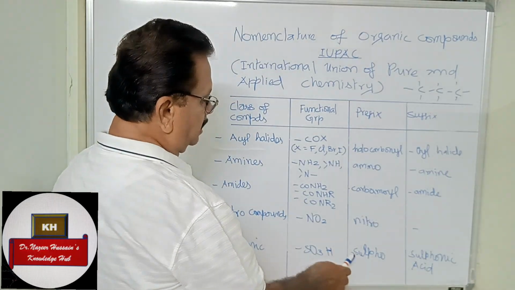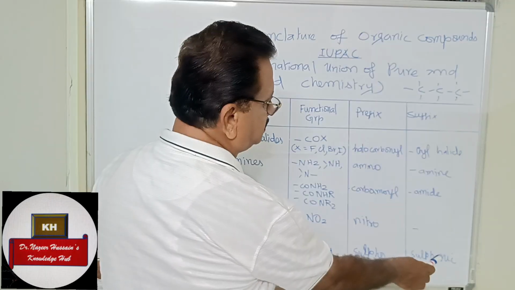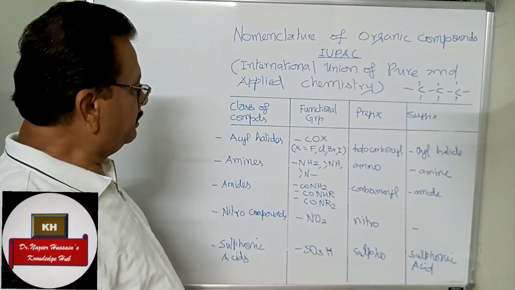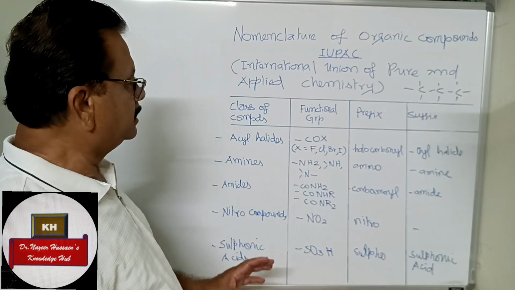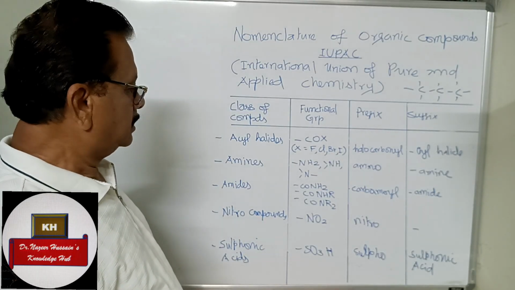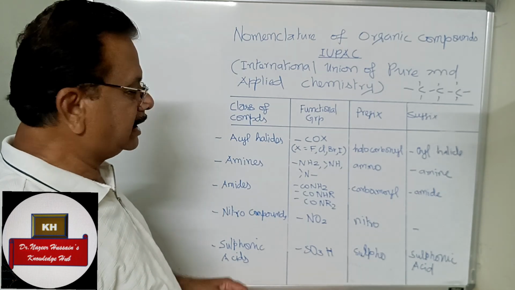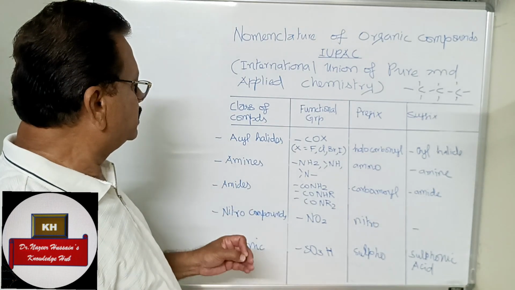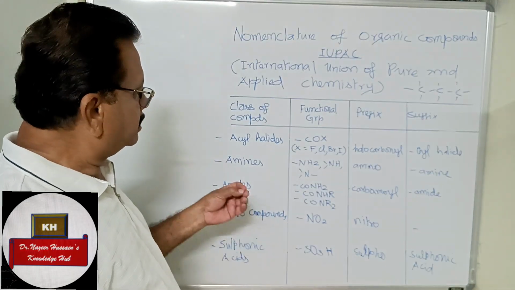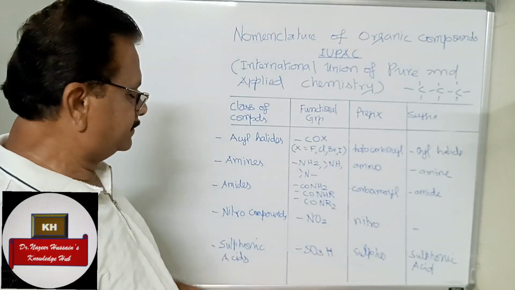Sulfonic acids: prefix sulfo and suffix sulfonic acid. I will give examples, then you will have a complete understanding. Next we will go to examples. Before that, there is a priority we should give to the functional groups or single bond, double bond while naming. That I will explain.